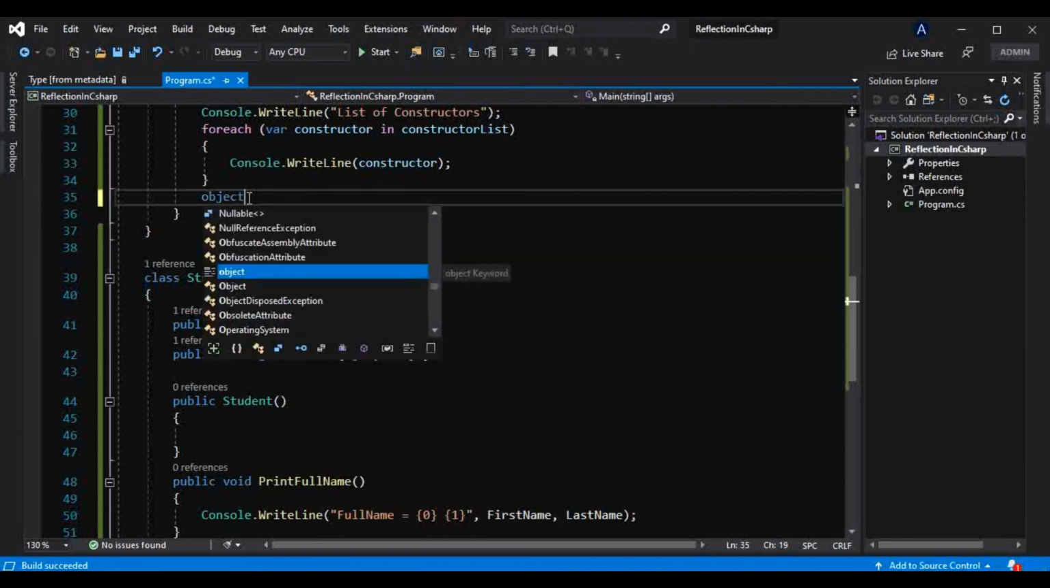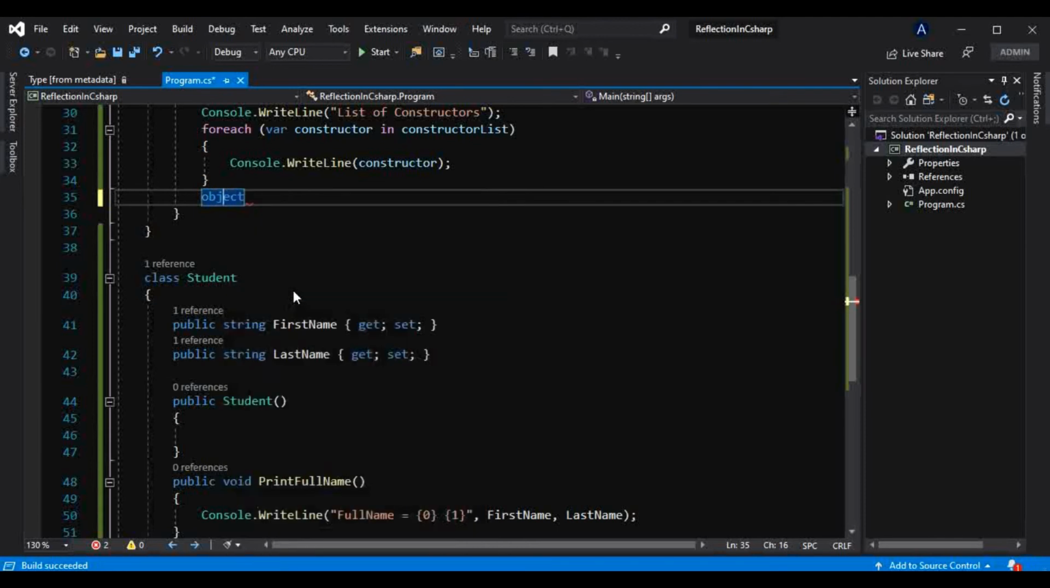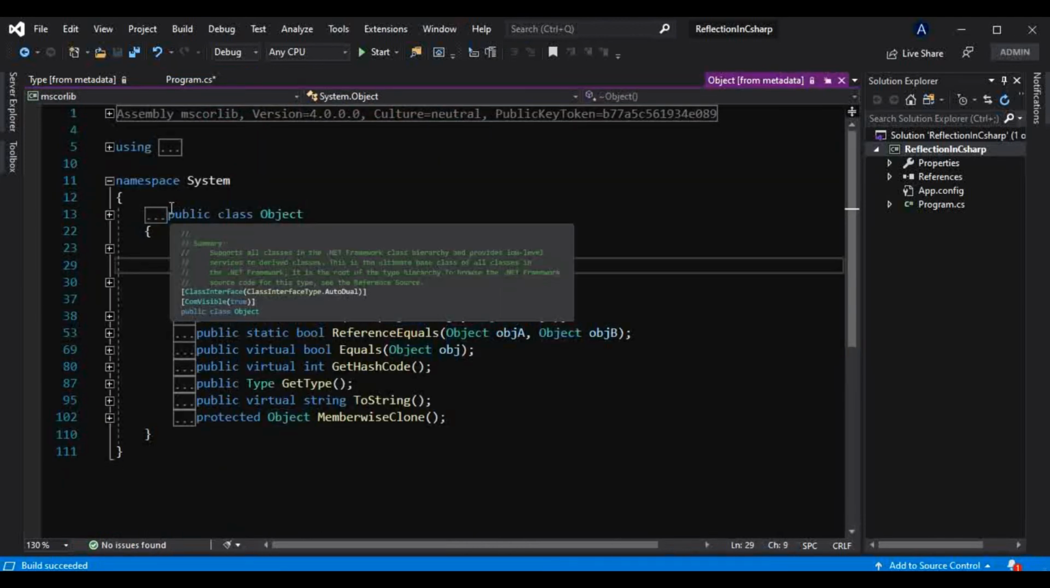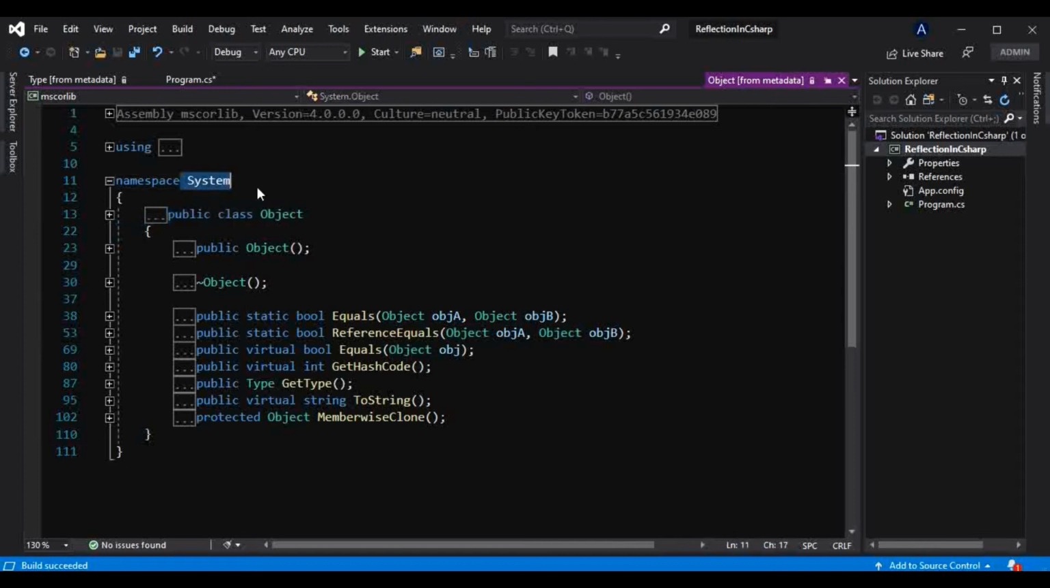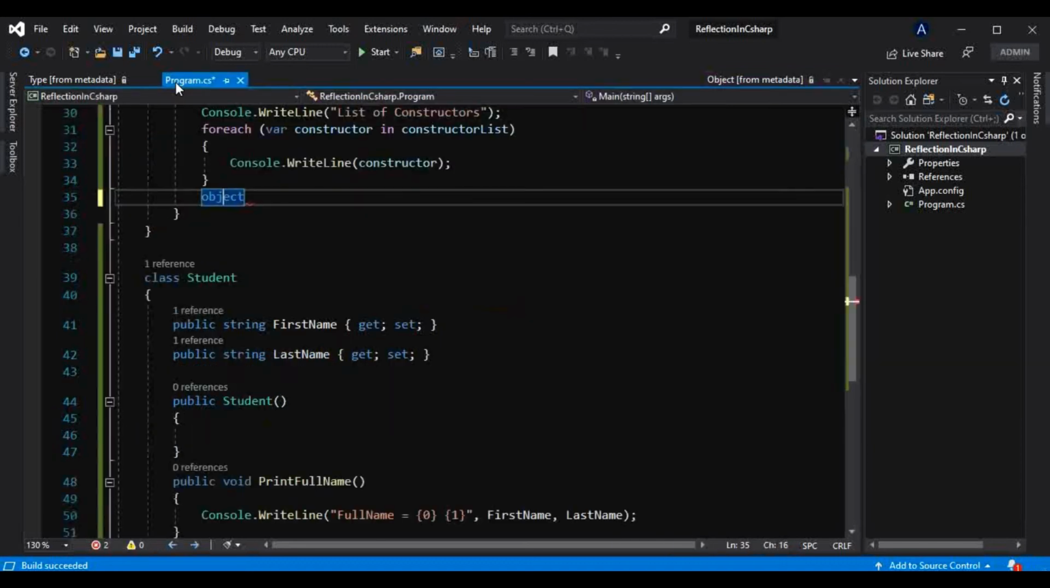If I go to the definition of that object, there is this class Object present in the System namespace, and there are these methods: Equals, ReferenceEquals, GetHashCode, GetType, ToString. All these methods will ultimately be provided to all the types that we declare in C# or that are present in C#, because all those types indirectly and ultimately inherit from this System.Object class. And we have already learned that in this tutorial series.